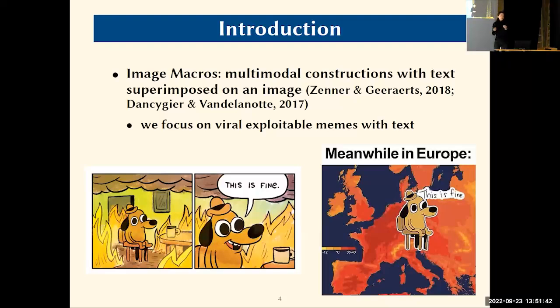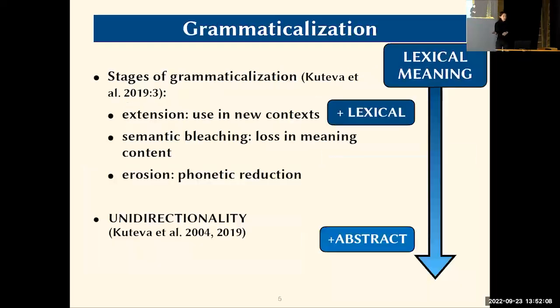And we focus specifically on exploitable memes. And what this means is that we can actually exploit or change one part of the meme. In this case, in this meme, this is fine. We can exploit or change one part of the picture. For example, we can change the environment of the dog, or we can change the dog himself and put it in different environments. Like instead of the fire now, it's the hotness, it's the weather, and so on.